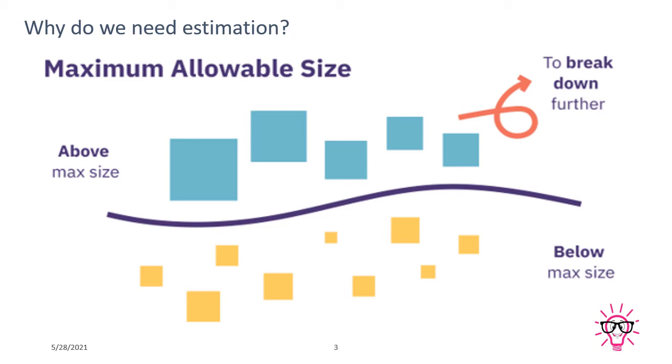Below max size stories we will consider in our sprints, and we have to go with those stories. If some stories are more than max size, then we have to break them down into smaller pieces, and break them down till they come below max size.